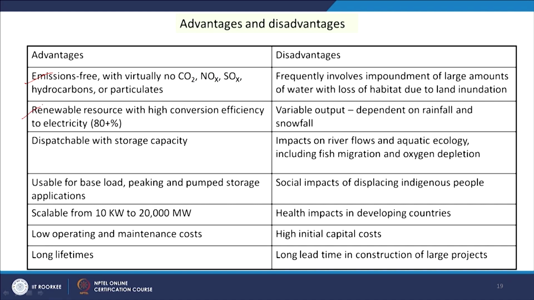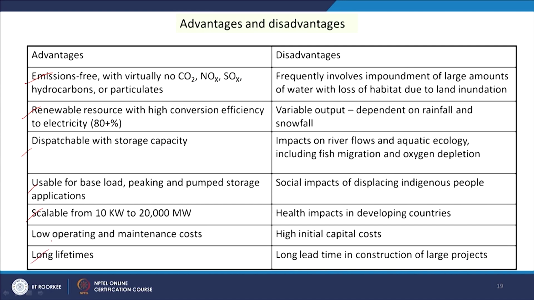The conversion efficiency is greater than 80%, whereas the other thermal conversion methods we have discussed, combustion, gasification or IGCC, all have lower efficiency than this. It is also dispatchable with storage capacity and usable for base load, peaking and pump storage applications, scalable from 10 kilowatt to 20,000 megawatt, with low operating and maintenance cost and long lifetimes.